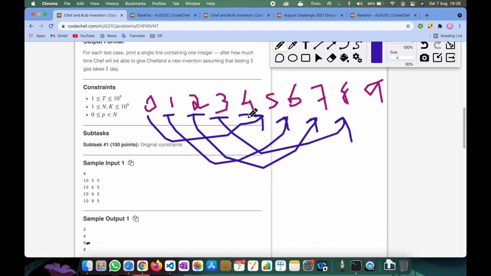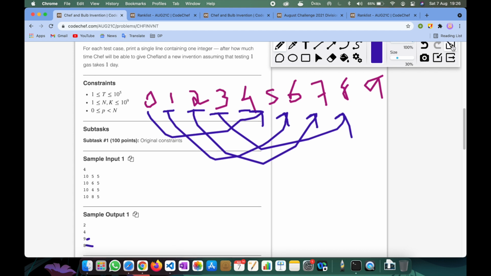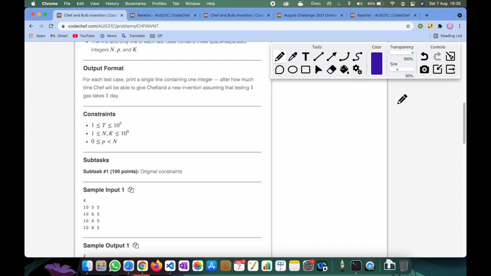And in the previous traversal we can take 1 2 3 4 5 6 7 8, the 8th day. So here the answer is 8. So basically our main answer is, let me just clear all.